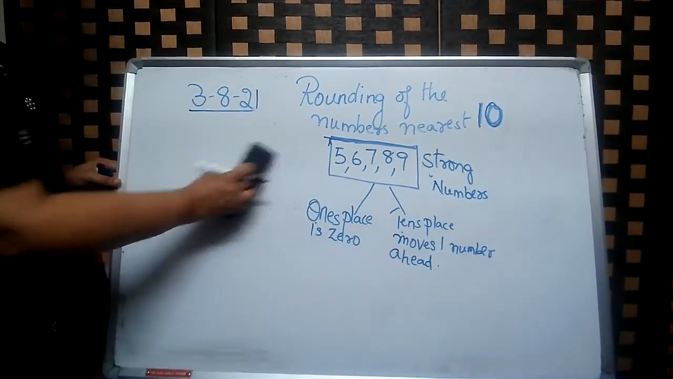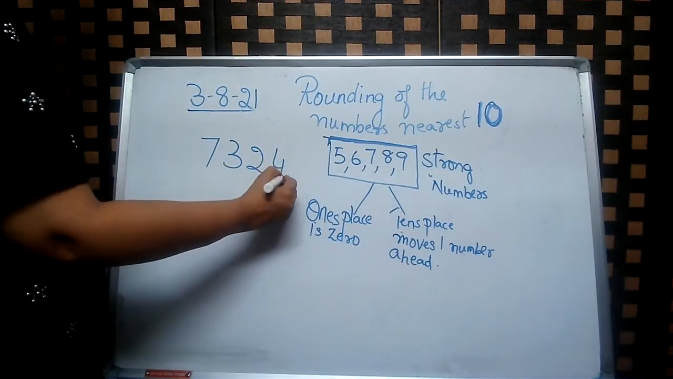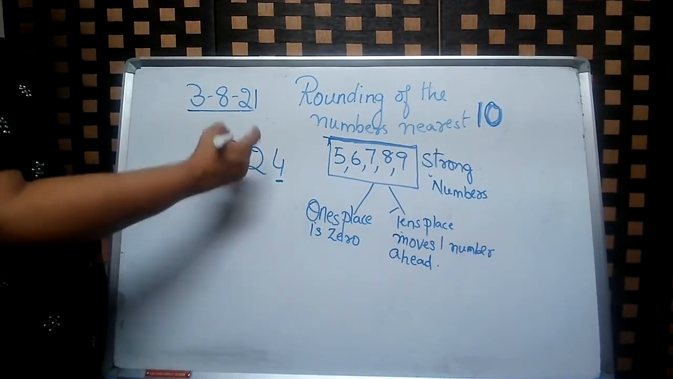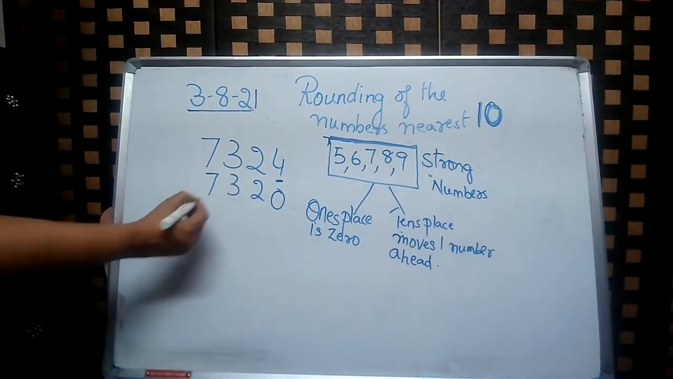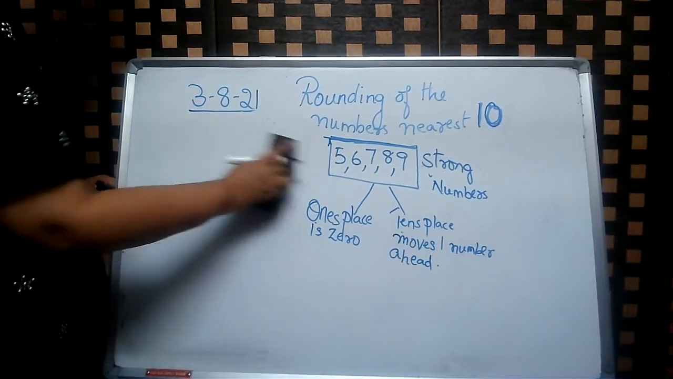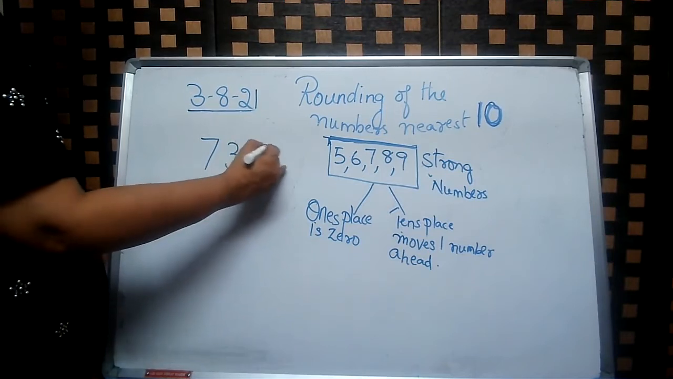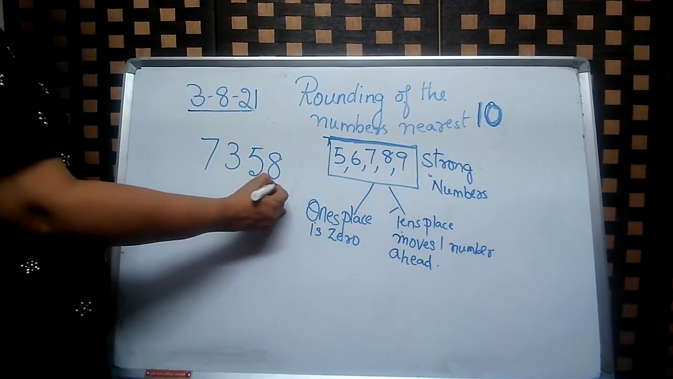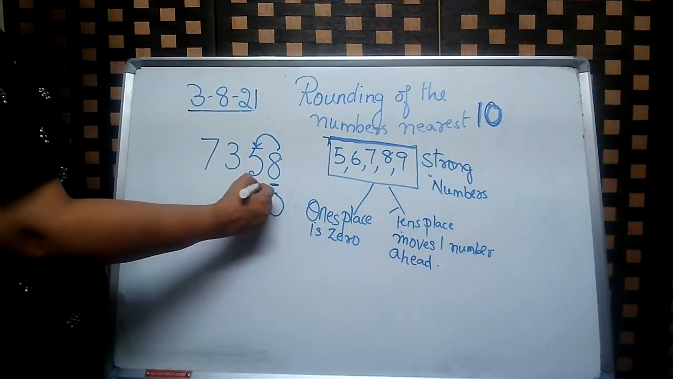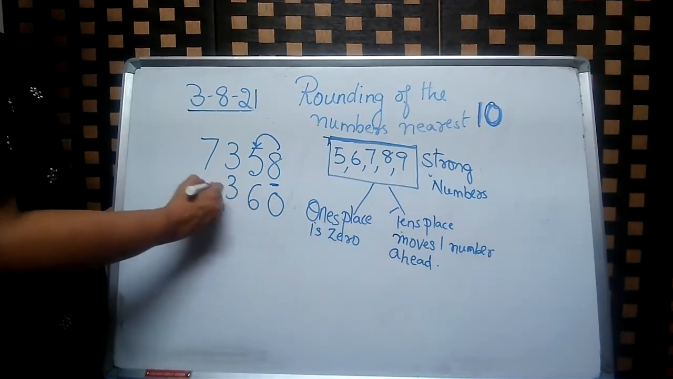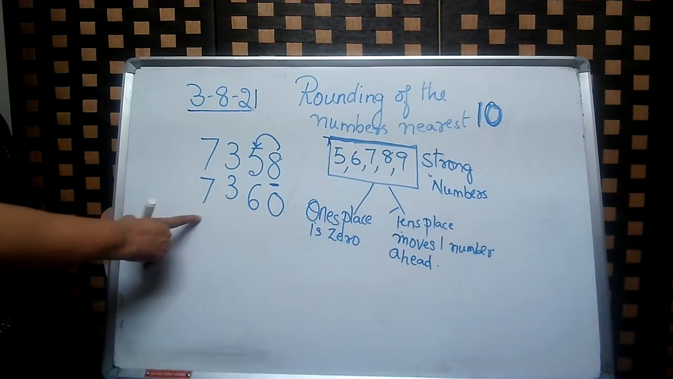Okay. Now let us take one 4-digit number. 7324. So this is a weak number. So it will be 0, 2, 3, 7. Okay. Now, if it is another number, 7358. 8 is a strong number. It can push the tens place. So 0, 6, 3, 7. Understood? 0, 6, 3, 7.